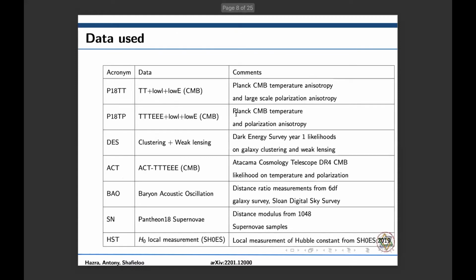So before showing the solution, let me show the data sets we have used for our analysis. So we have done the analysis in 2 steps. The first one is the direct reconstruction of the power spectrum from the data. So what we did was we reconstructed a power spectrum that can duplicate the effects of the extra lensing in the CMB TT, keeping Alens equal to 1. And these are the other data sets which we use for the second part. So in the second part, what we did was fit the reconstructed power spectrum with the analytical template and calculate the evidence and significance for the same.